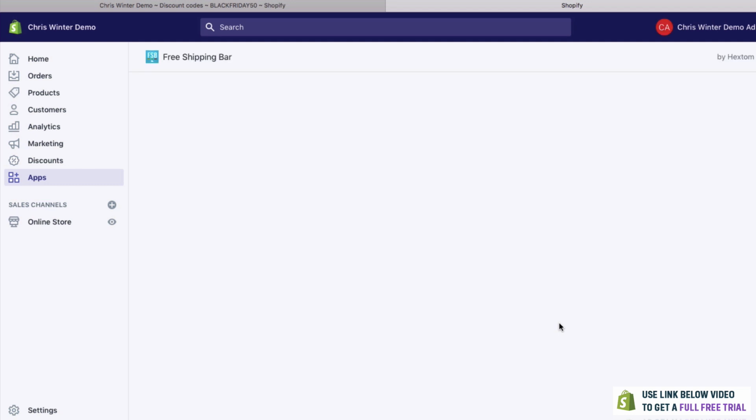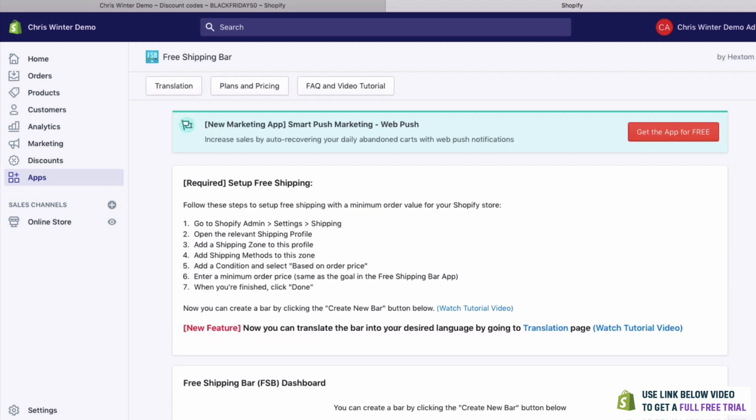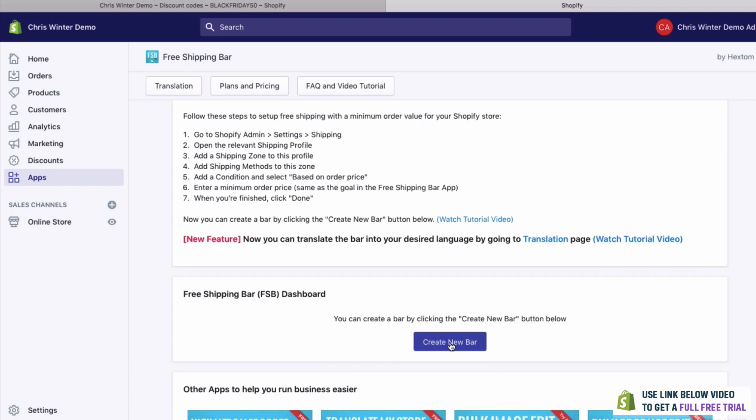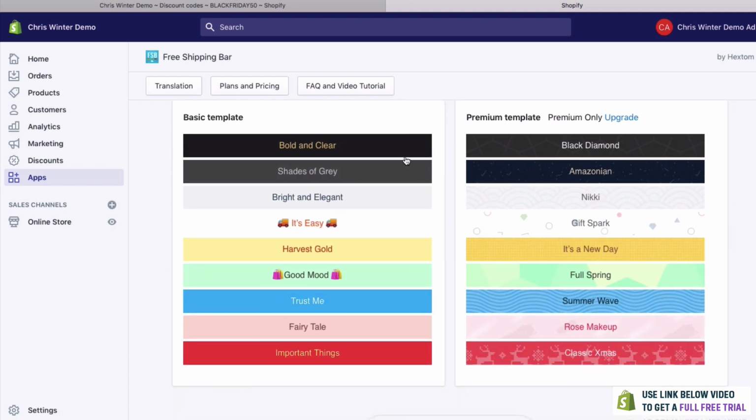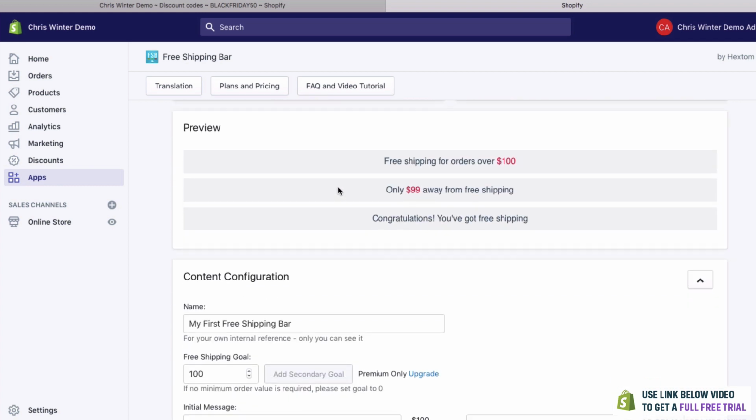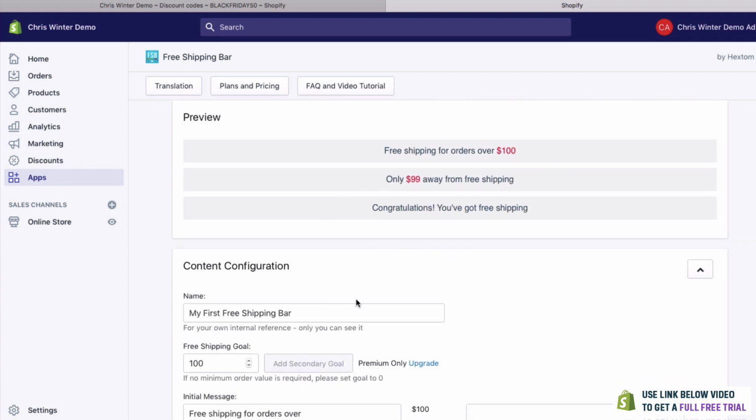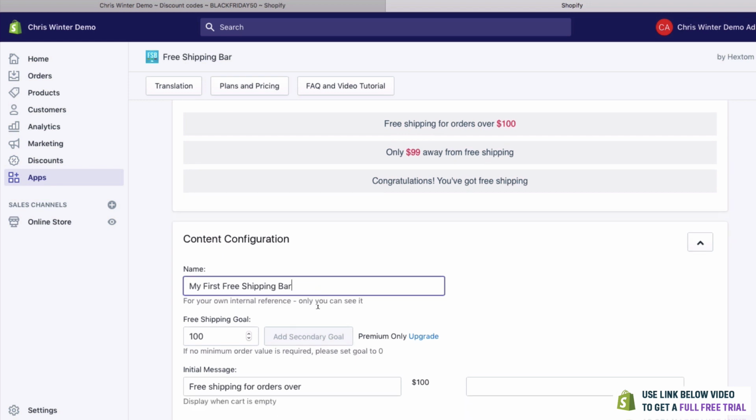And then from here, you can see that it's going to be loading up and we can create a new bar. So we'll click create new bar. I think I like this one here. This is a nice color. So let's just call it this.